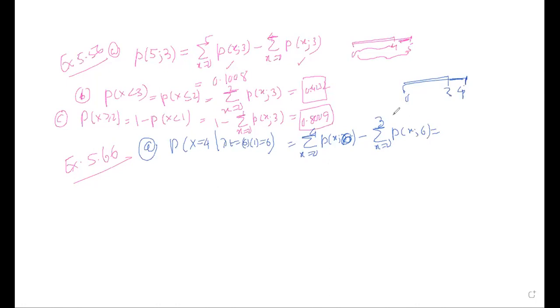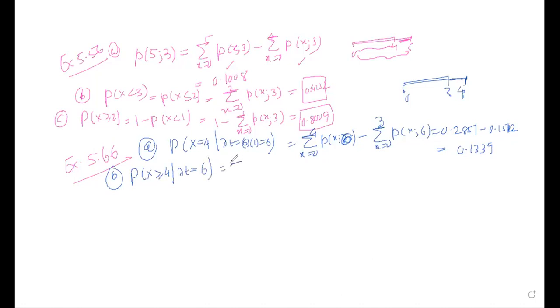If you plug in these values, or look at the table in my book in tabular form, you get 0.1512. Sorry, 0.1512. And if you subtract the previous value, you get 0.1339. So that is my A part. My B part says: probability of x greater than or equal to 4 for lambda t equal to 6.